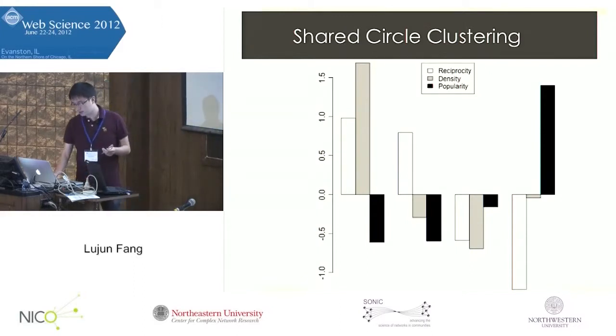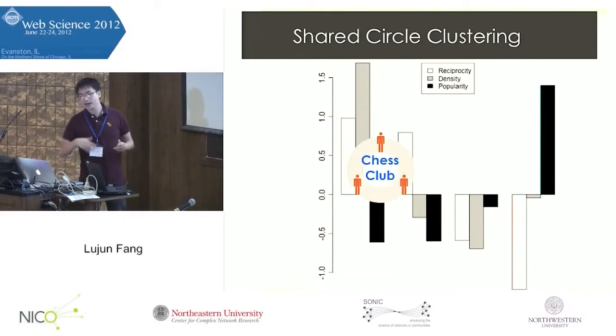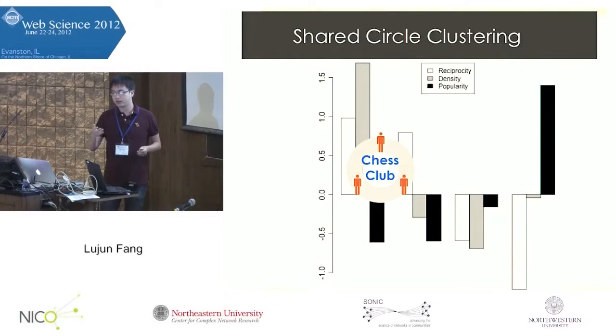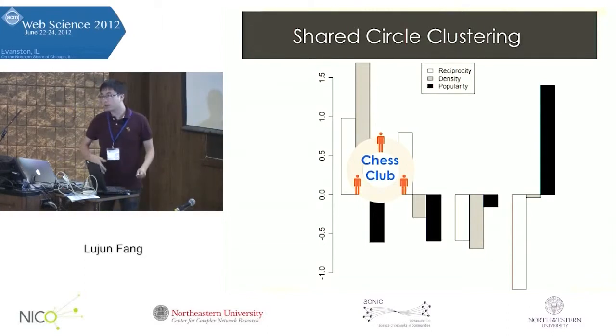This reminds us of circles like my chess club, where I'm adding my friends to this circle, and most likely they will follow me back. So this circle has high reciprocity, and they are ordinary people, so they will probably have 100 to 200 followers.